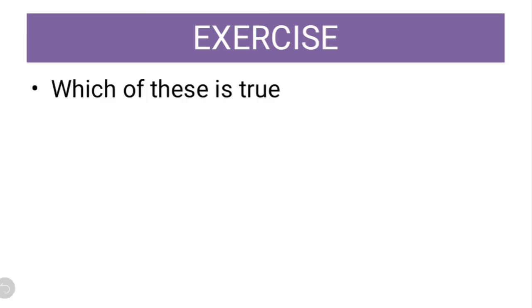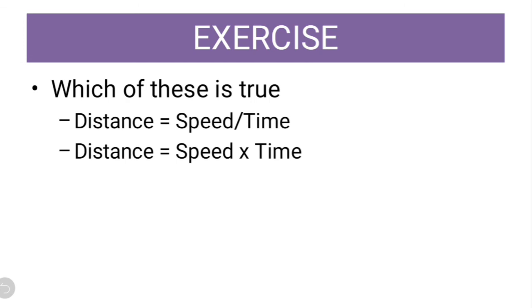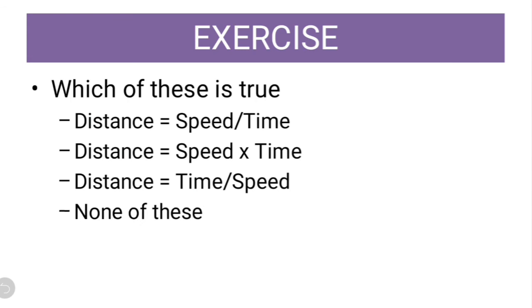Which of these is true? This is the last question for the day. Distance is equal to speed upon time. Distance is equal to speed into time. The third option is distance is equal to time upon speed. And the last option is none of these. What do you think? Now the formula for speed you have to remember. What is the formula of speed? Speed is equal to distance upon time. So what would be distance then? If I use my knowledge of algebra, distance will be speed into time. So the correct option is the second one. Distance is equal to speed into time.